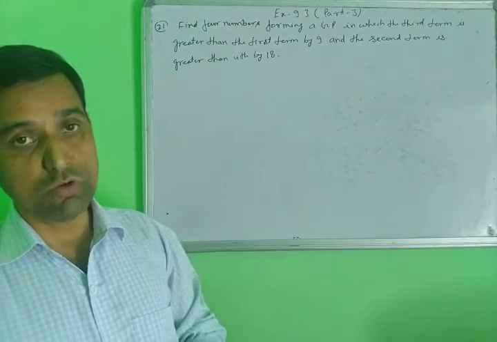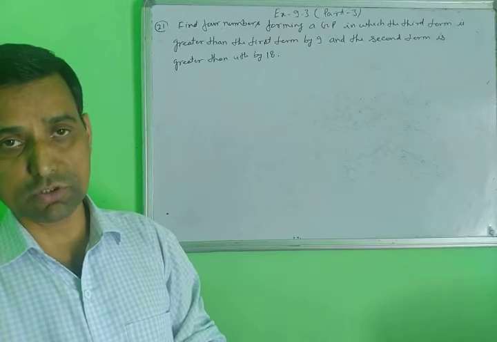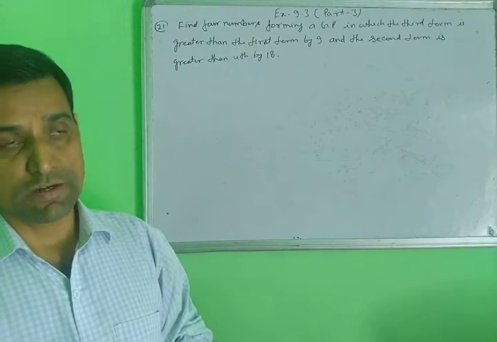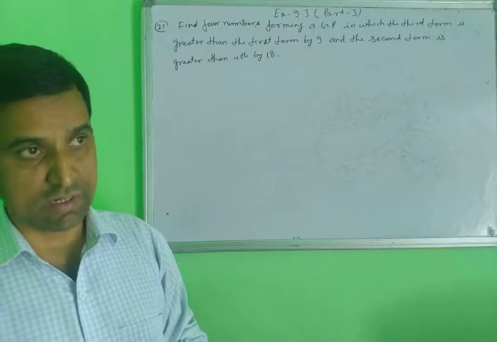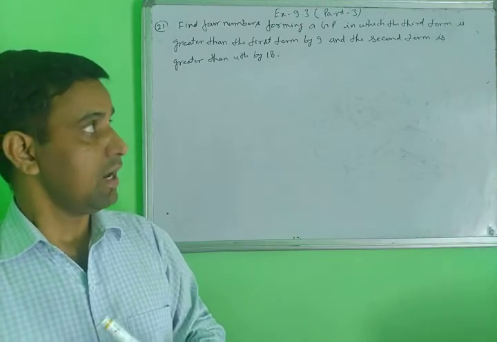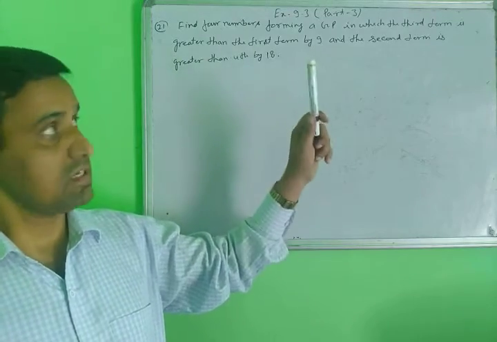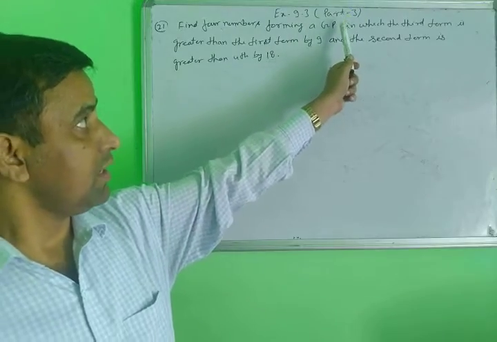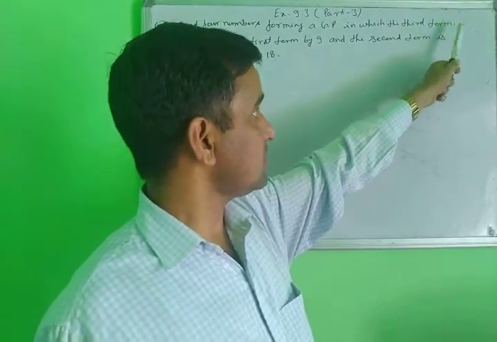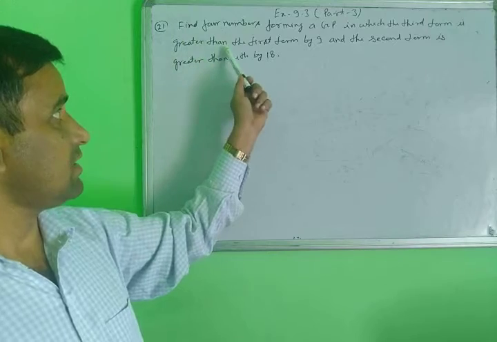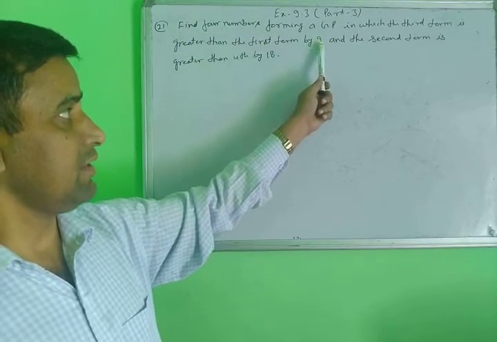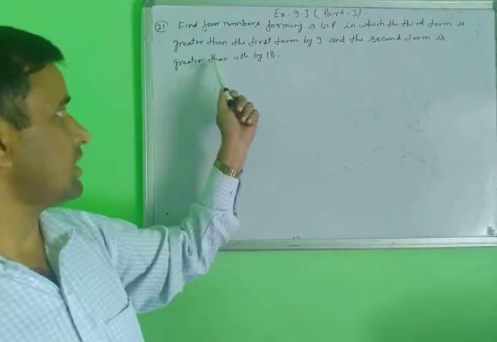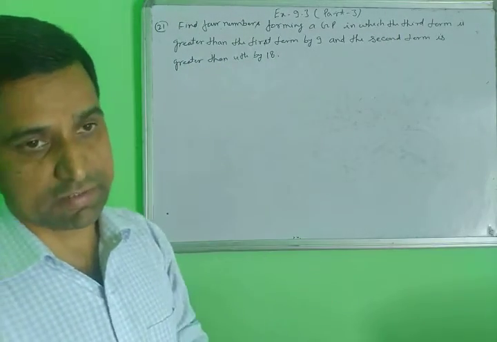When you find three terms of a GP, that is a different setup, but when you find four terms of a GP, it is not different. The three-term questions I have already solved, but this is a four-term question. The first condition is that the third term is greater than the first term by 9, and the second condition is that the second term is greater than the fourth by 18.